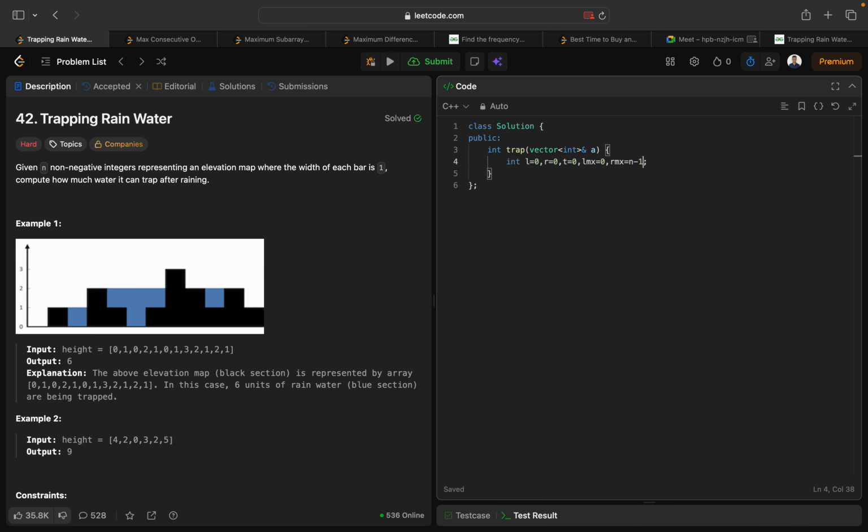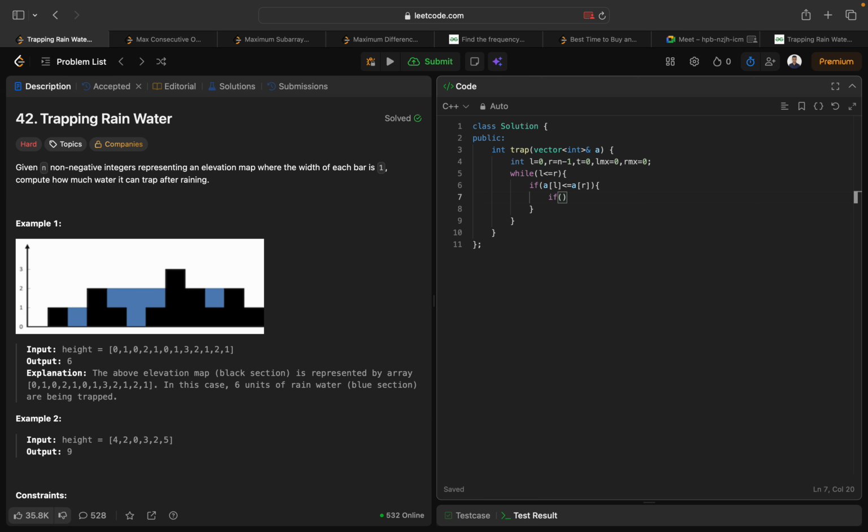So I will say while left is less than or equal to right, if that condition is true, then I enter the loop and compare if array of left is less than or equal to array of right.